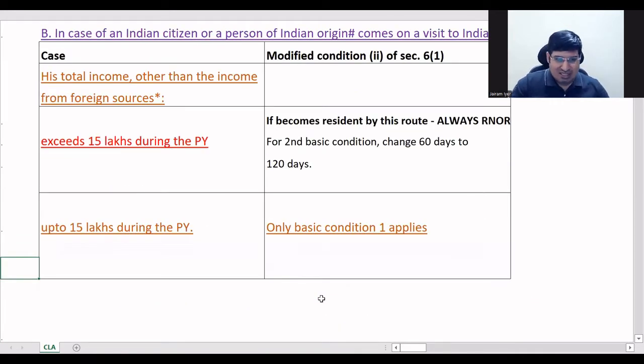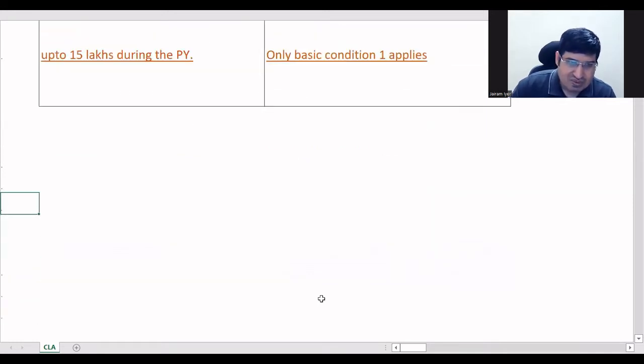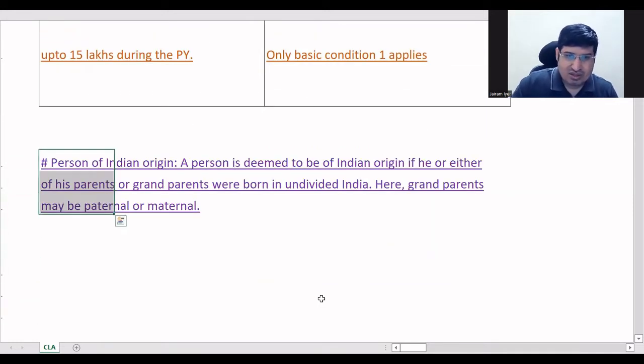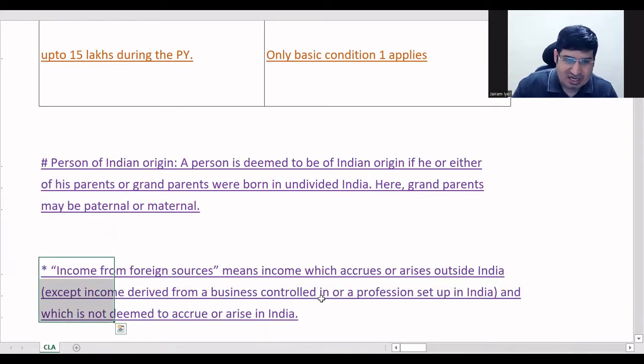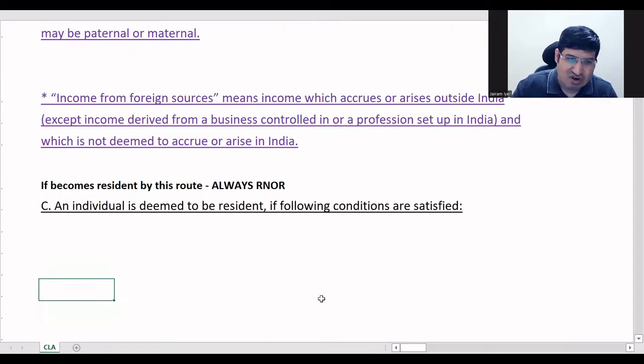Now, third exception. This is the definition of person of Indian origin, and income from foreign sources is foreign income. Keep it simple. And now C is the third exception.